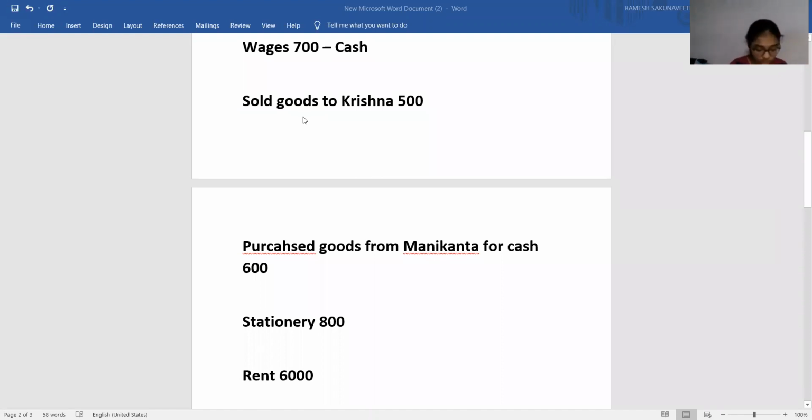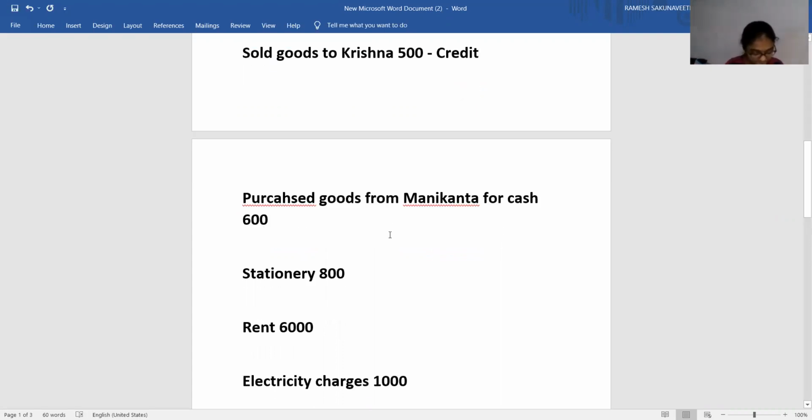Okay, now you tell me. Sold goods to Krishna, is it cash or credit? Credit, sir. Very good. Here a person's name is mentioned, but the word cash is missing. That is a credit transaction. Purchased goods from Manikanta for cash, is it cash or credit? Cash. Very good.